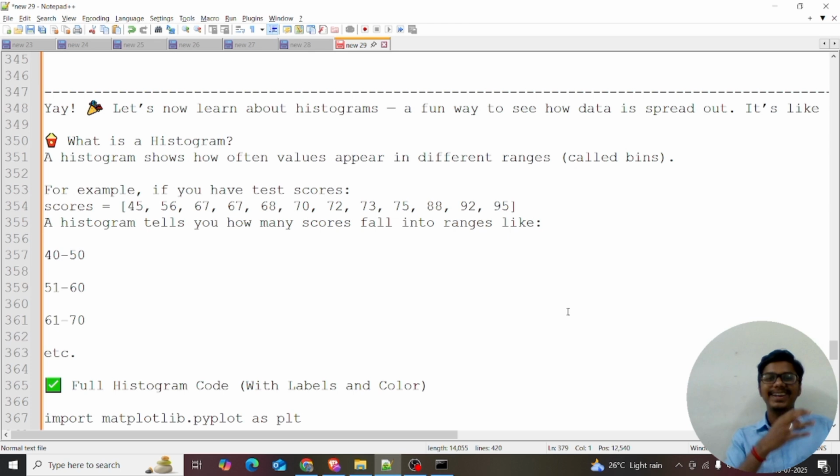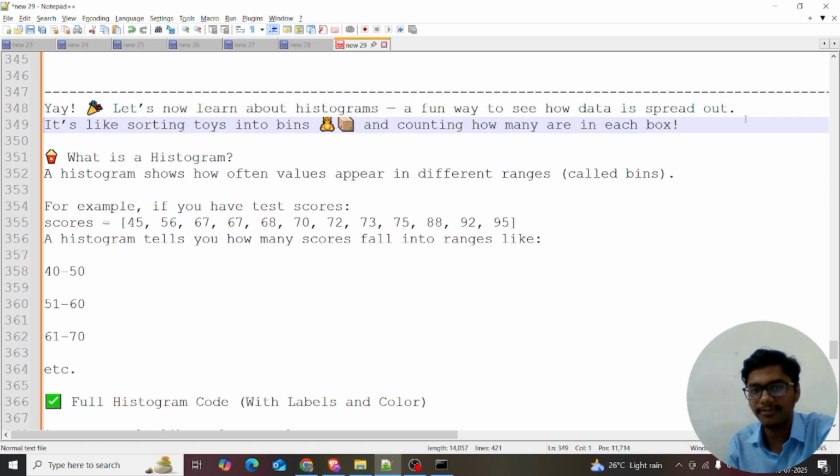A fun way to see how data is spread out. Yeah, it's a fun way to see how the data is spread out. It's like sorting toys into bins and counting how many toys are in each box. I will explain all of this later. Let's learn about the histogram.